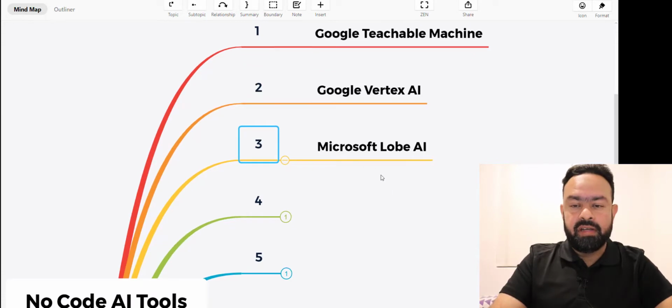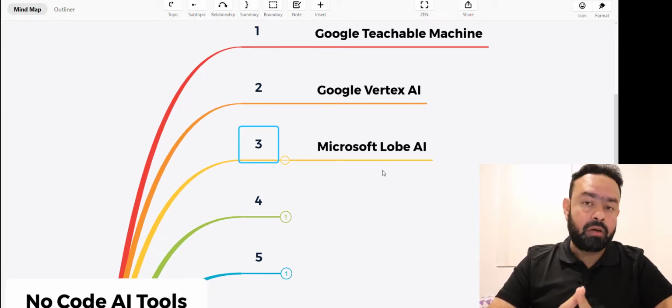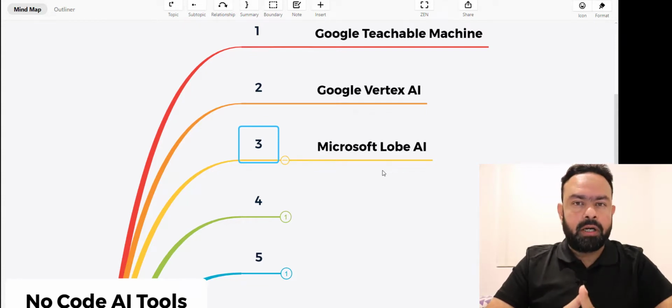Moving on to the third one, Lobe AI. Lobe AI is a Microsoft tool. It's a very powerful tool as well, growing very fast. Right now they've got image classification as the standard one already present, and object detection and then data classification are in the pipeline right now.